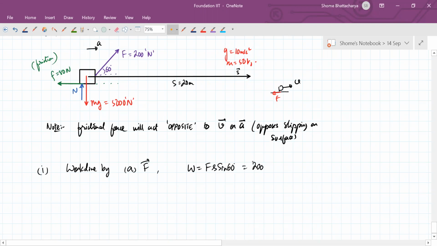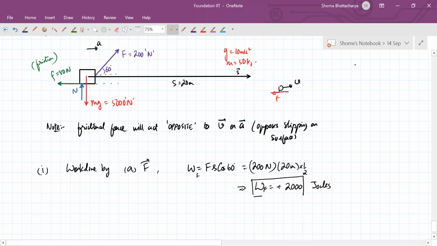So 200 newtons multiplied by 20 meters multiplied by, sorry, cos, my mistake, not sine. So work done by this force F becomes plus 2000 joules.